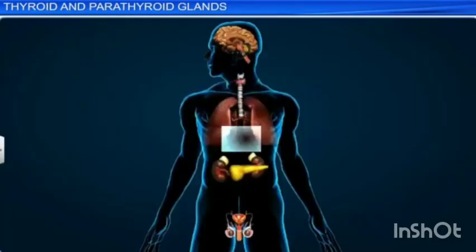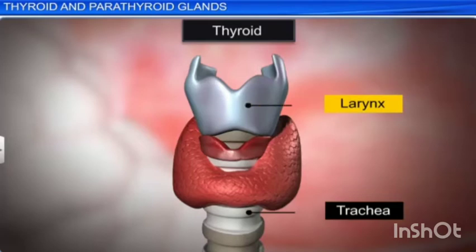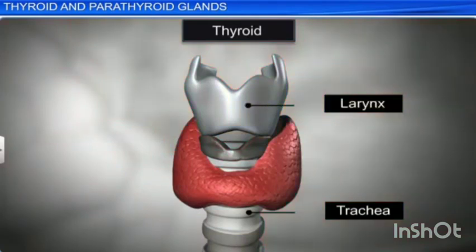The next gland is the thyroid gland. The butterfly-shaped thyroid gland is a bilobed gland located below the larynx on each side of the upper trachea. It is the largest endocrine gland in the body. Its two lateral lobes are connected by a median tissue mass called isthmus. Each lobe is made up of many lobules. The lobules consist of follicles.